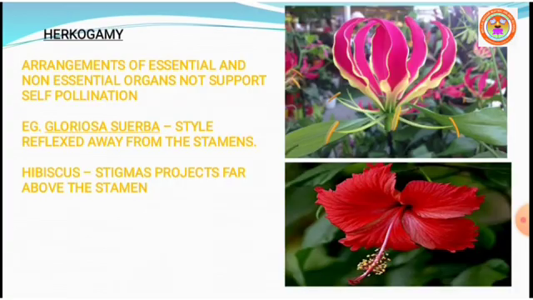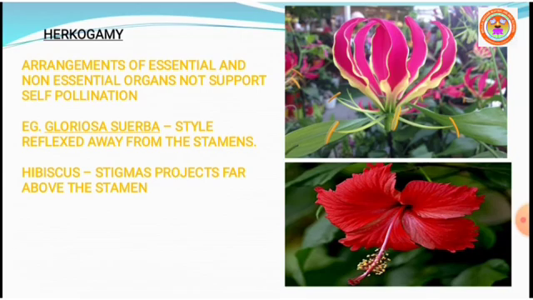Now, next which we are going to see, hercogamy. In bisexual flowers, the essential organs which are called stamens and stigma are arranged in a particular way so that self pollination becomes impossible in some plants. Bisexual flowers of some plants have the essential organs, stamens and stigma, arranged in different ways, so self pollination is not possible.